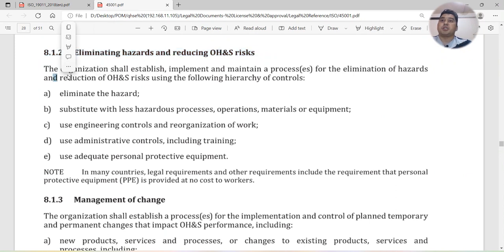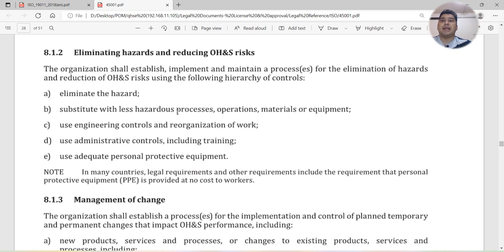The organization shall establish, implement and maintain a process for the elimination of hazards and reduction of OHS risk using the following hierarchy of controls. Whenever you are implementing any controls, these are the things you have to consider. You know that we apply ERIC PD whenever implementing any control. First we have to eliminate the hazard.